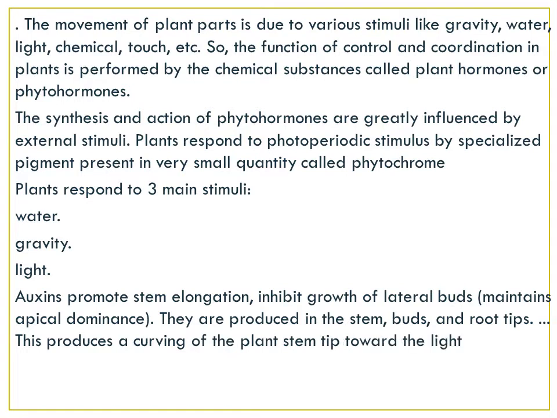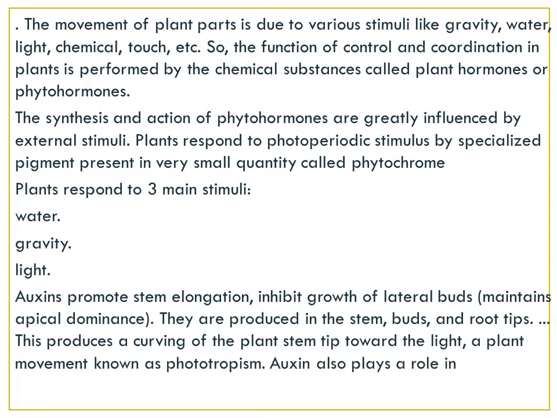Auxins promote stem elongation, inhibit growth of lateral buds, and maintain apical dominance. They are produced in the stem, buds, and root tips. This produces a curving of the plant stem tip towards the light, a plant movement known as phototropism. Auxin also plays a role in maintaining apical dominance.